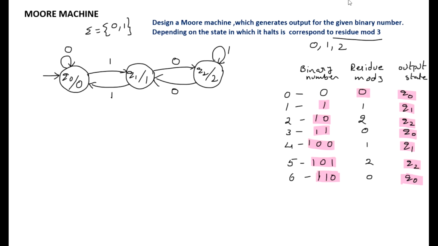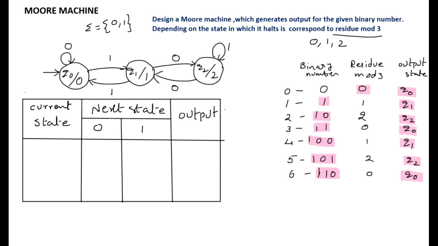We can represent the same thing in tabular format also. The current state is, suppose, Q0, and Q0 is the starting state. Q0 on 0 has to reach Q0, so the next state is Q0, and when it is standing in Q0, definitely the output is 0. Similarly, when it is standing in Q1, the output is 1, and when it is standing in Q2, the output is 2.